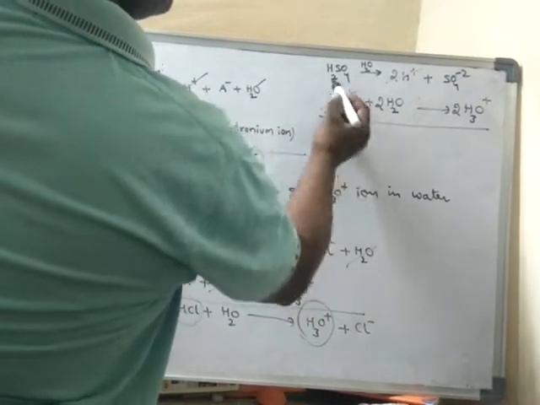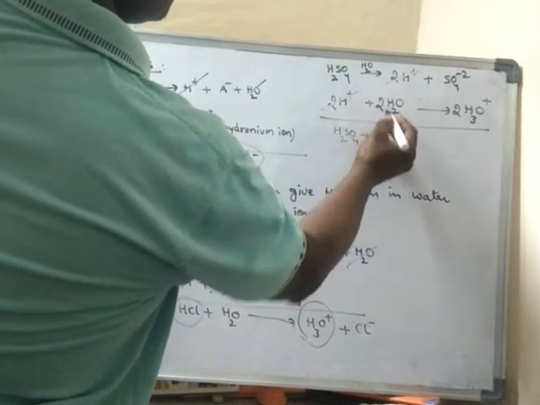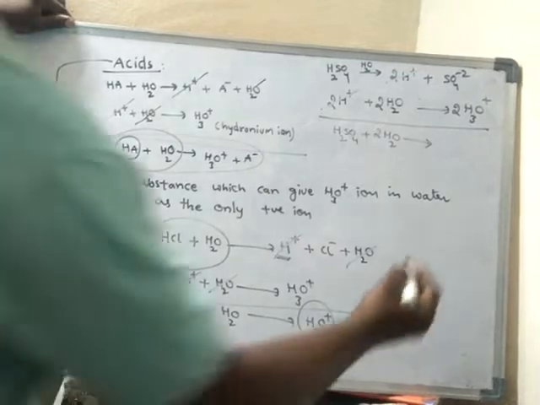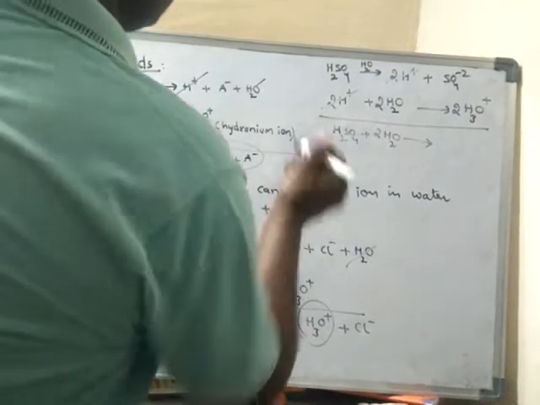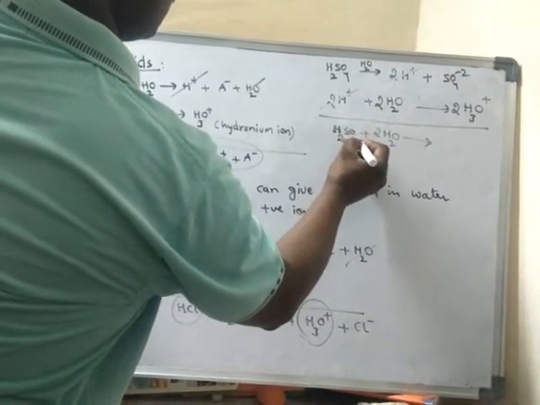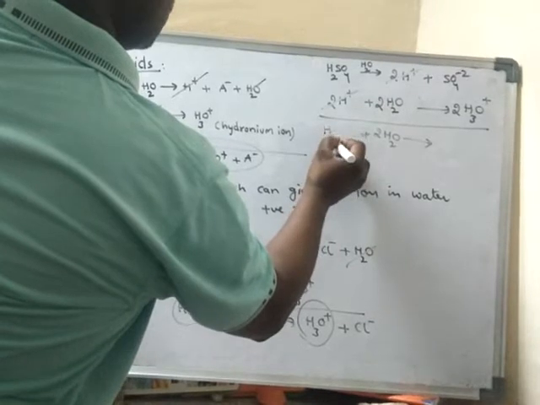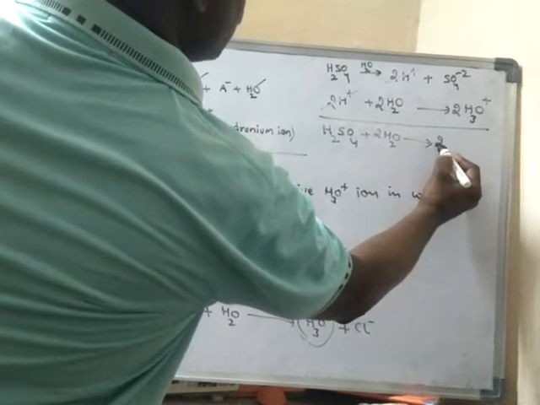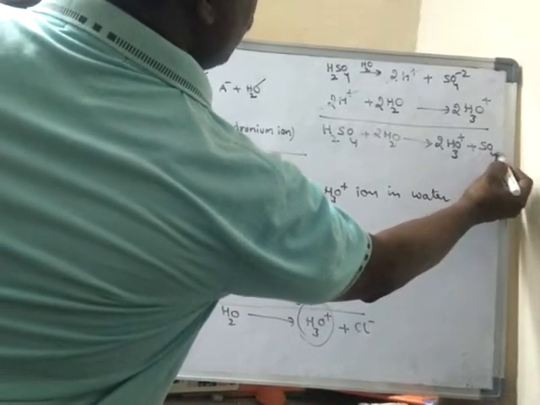So H2SO4 plus two water molecules will form 2 H3O+ plus SO4 2-.